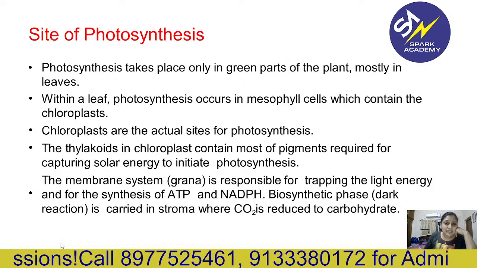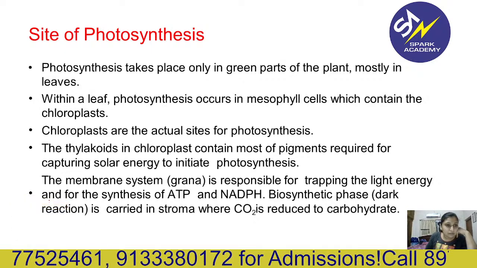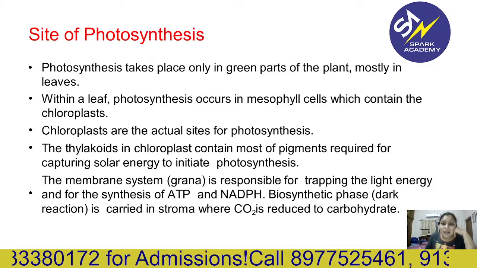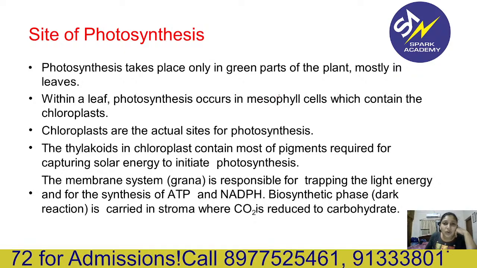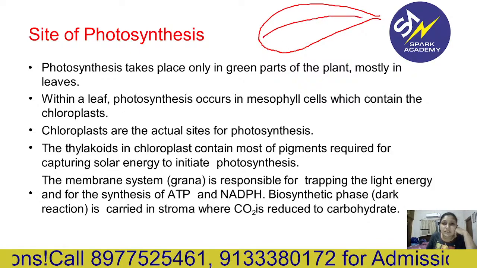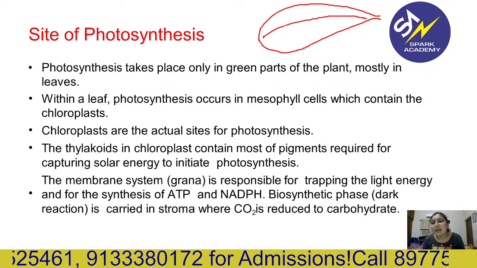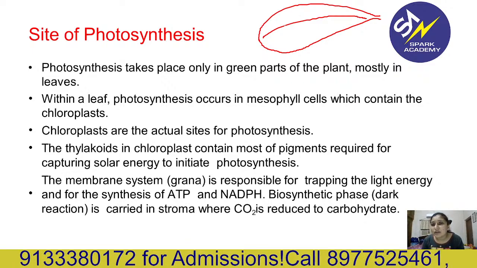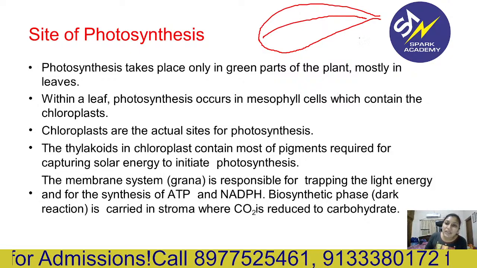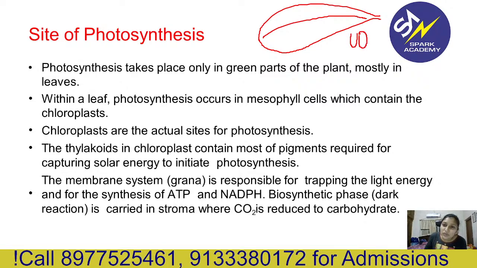So photosynthesis takes place only in the green parts of the plant, mostly in the leaves. Within a leaf, photosynthesis occurs in mesophyll cells, which contain the chloroplast. We all know about leaf structure. In anatomy, we have discussed that in a dorsiventral leaf, the number of chloroplasts or the number of stomata will be higher on the lower surface of the leaf, and there are mesophyll cells, and two types of mesophyll cells.